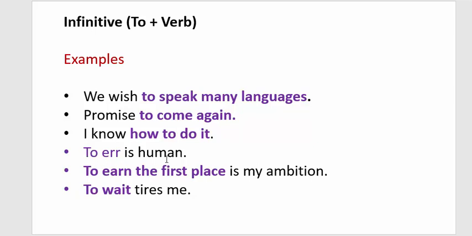Next is, to err is human. To err is a subject, is is the main verb. There is no object in this sentence. As you know, an object is not necessary all the time. To earn the first place is a subject, a noun phrase, is is the main verb, my passion. To wait tires me. Tire is the main verb, object is me, and the subject of this sentence is to wait. So it means we can use these noun phrases as a subject or object. Look, you see, with the help of infinitives, we can make these noun phrases very easily.